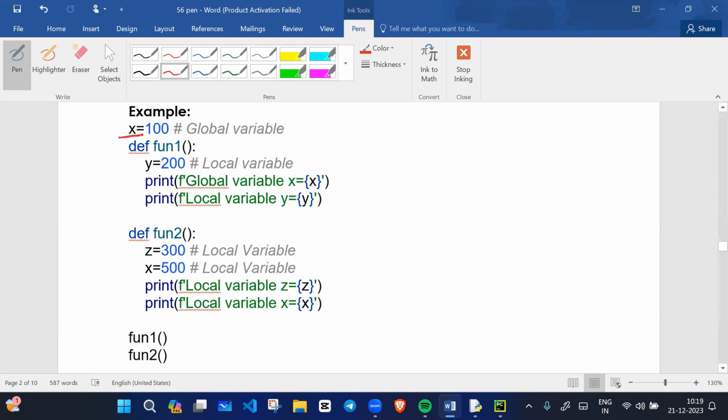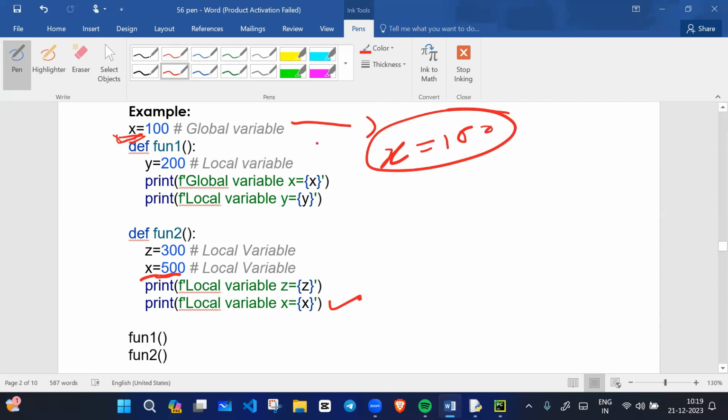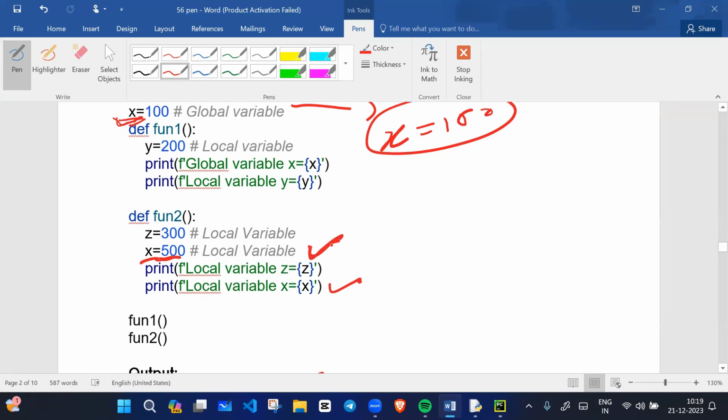For example, we have global variable x and we have local variable x. What we are doing is updating the value, x equals 5. Will it reflect here? No, it will not update. It will print the local variable only. The x global variable value will remain 100. We cannot change the global variable value inside the function.